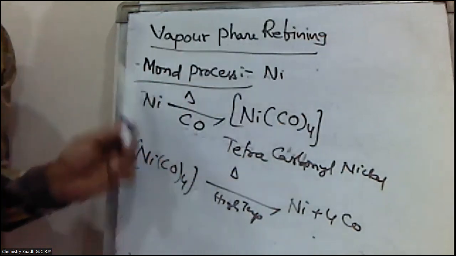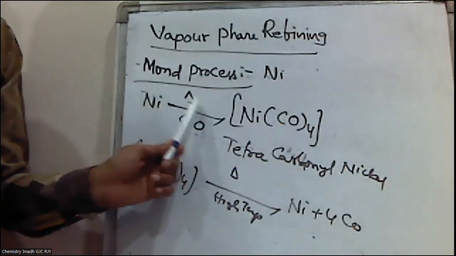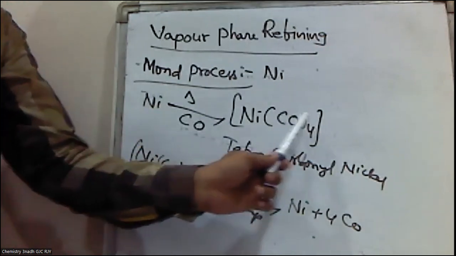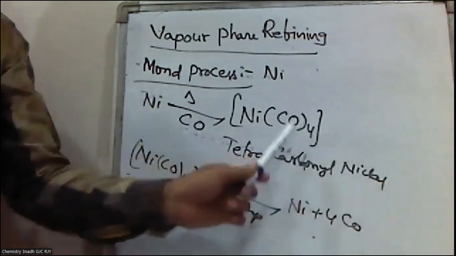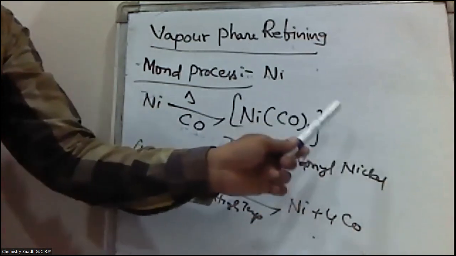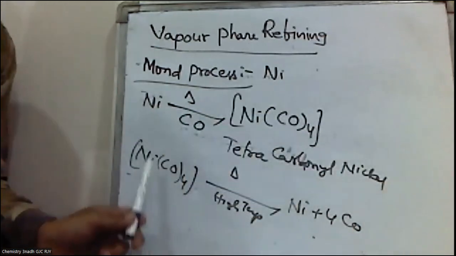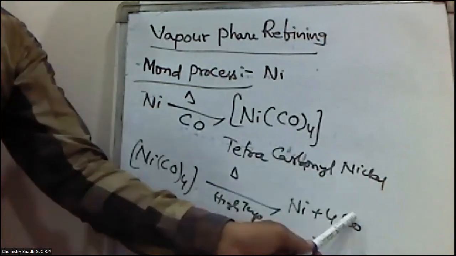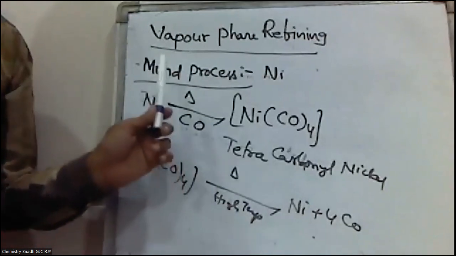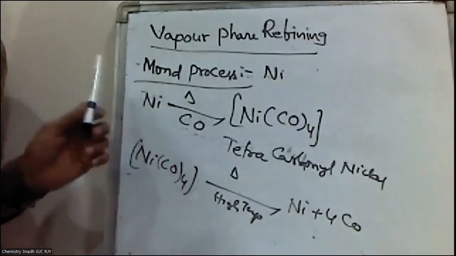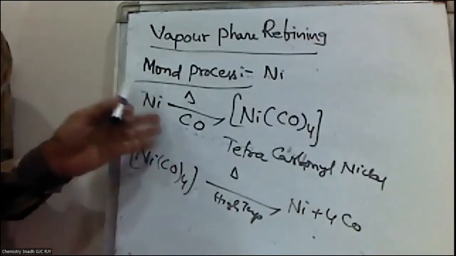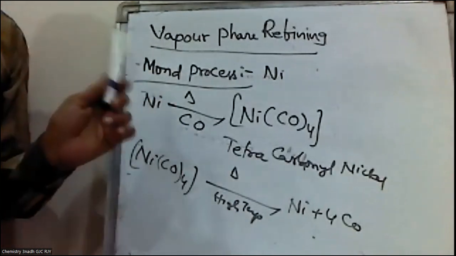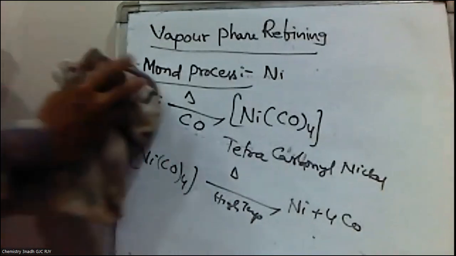Nickel is heated with carbon monoxide to form volatile nickel tetracarbonyl, which is collected and, on heating at high temperature, gives back nickel. The impurities remain in the impure metal itself, forming a mud.